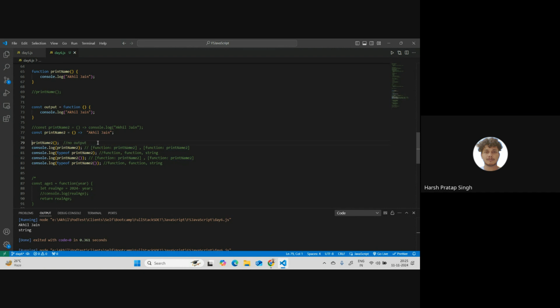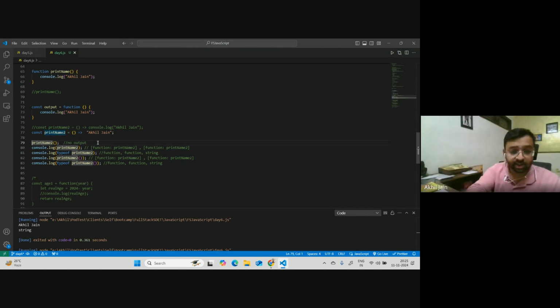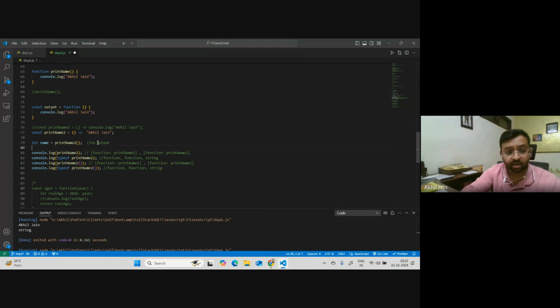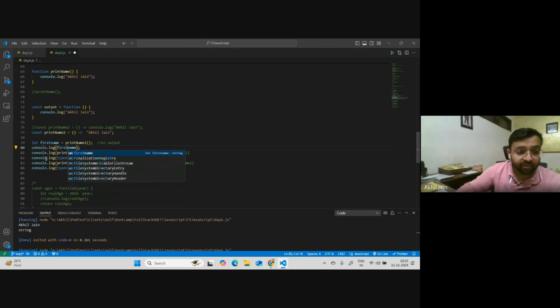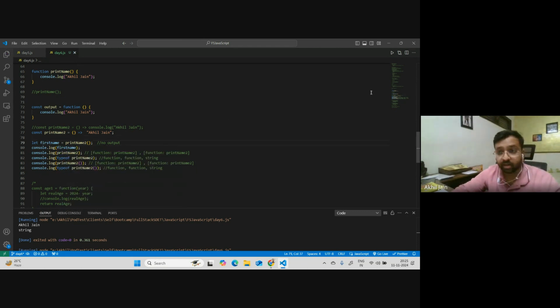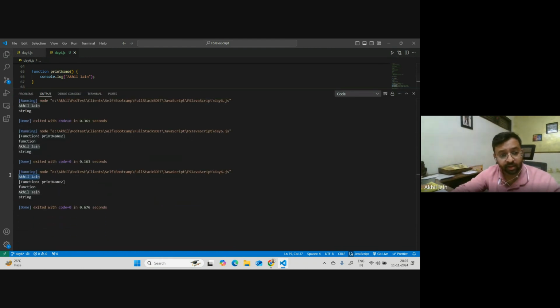Yeah, that's exactly what we do, right? Let's say this is printing this. So I will say let name equals this, and I will call console.log, name. Let's print this. Okay, we have a problem, so let me call it first name, and let's run this. You can see Akhil being printed here.